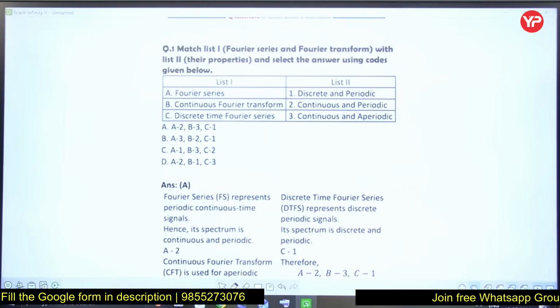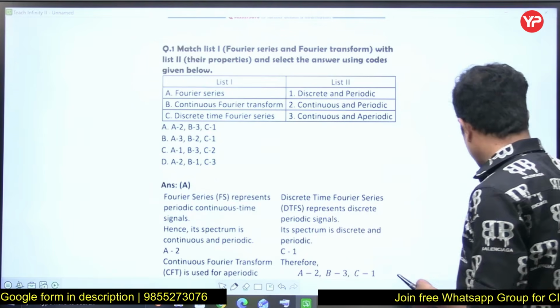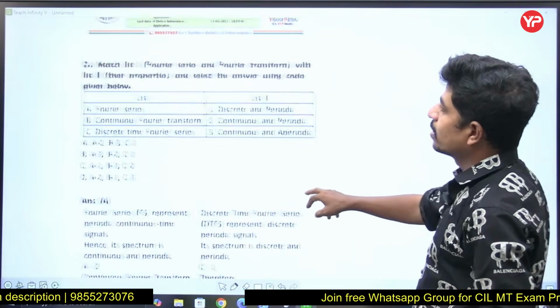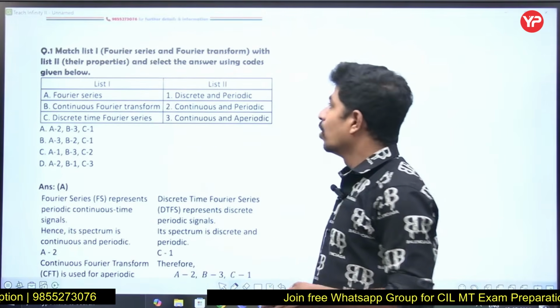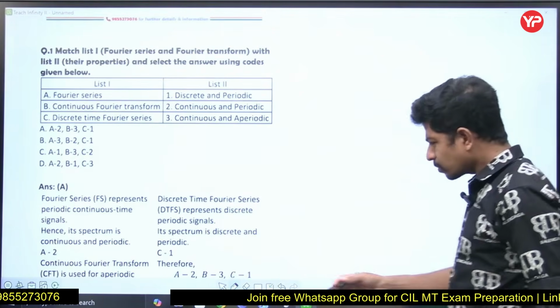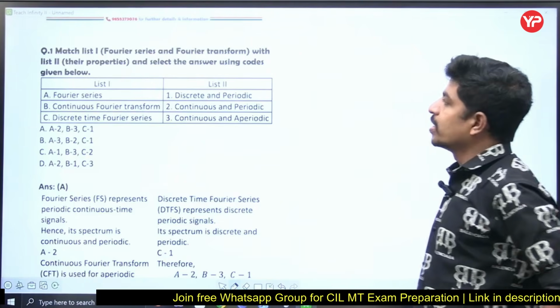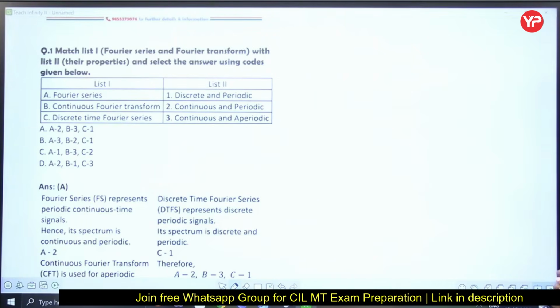So, the very first question, let's dive into the questions. The very first question is from signals and systems, and this is from Fourier. Let's read the question, all of you. What is he saying? Match the following: Fourier series and Fourier transform.